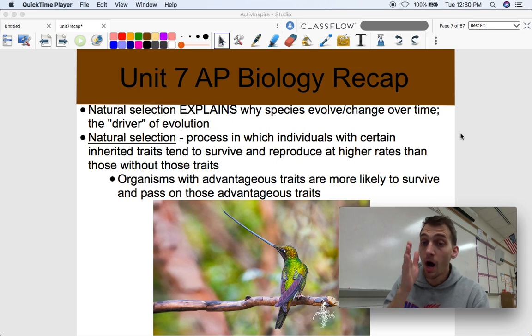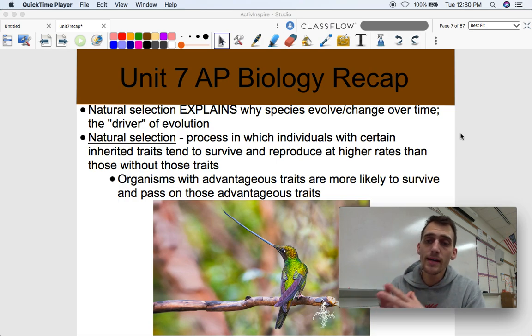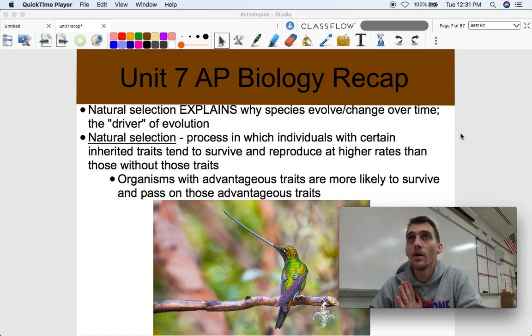Species evolve because of the process in which individuals with certain inherited traits tend to survive and reproduce at higher rates than those without those traits. Okay, so that means that if you're part of a population of organisms, and you have some genetic traits, all right, you didn't acquire them, you didn't go out and get this trait, or morph yourself to get this trait. This is a trait that you were born with, okay?